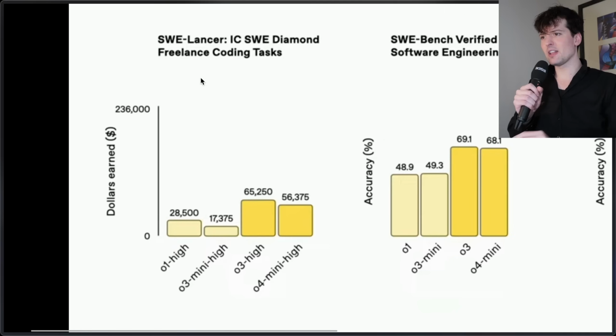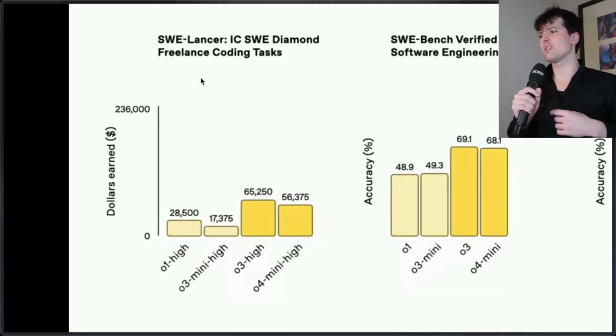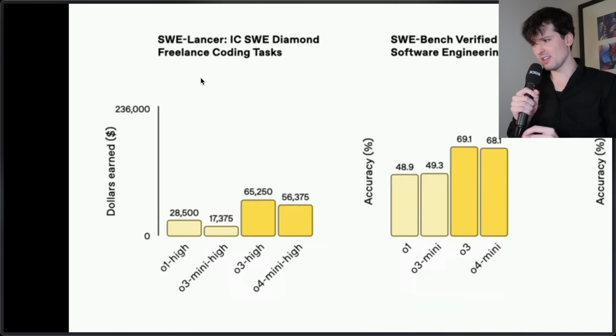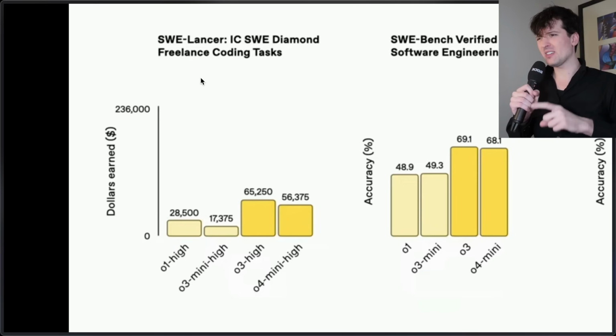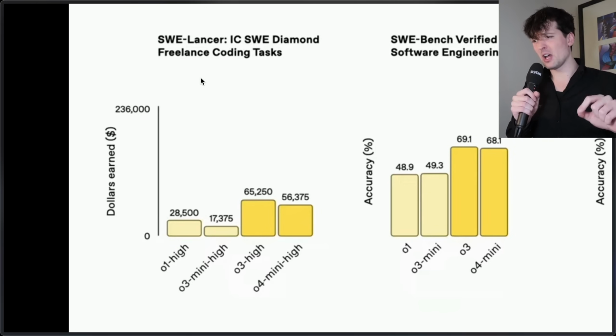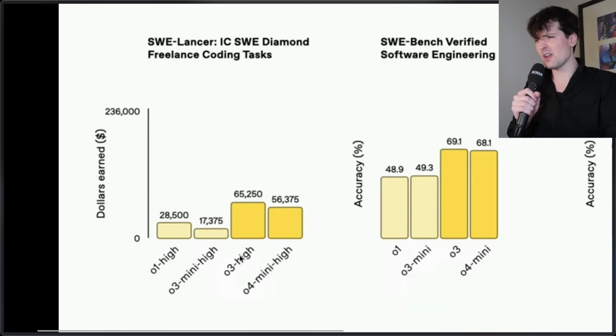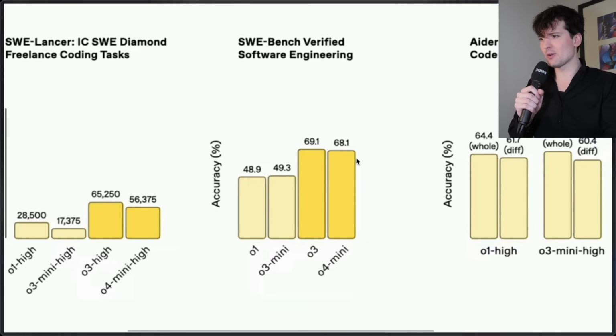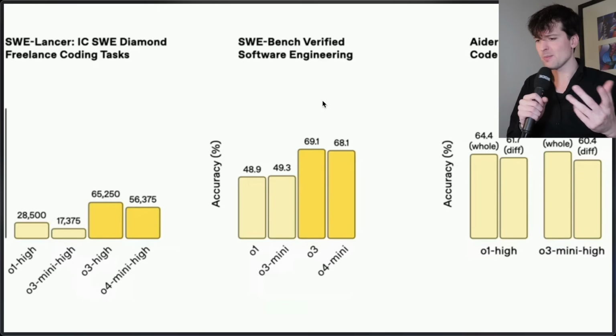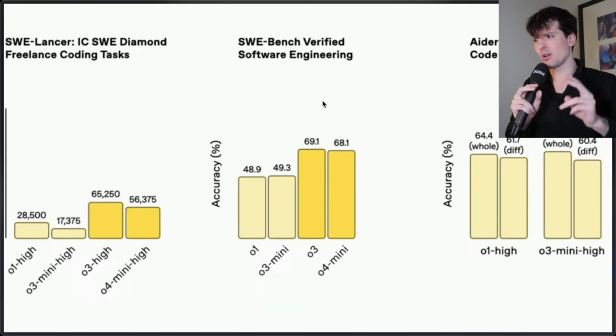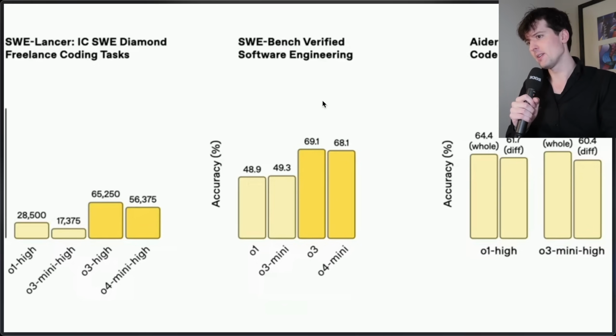Here is the SWE Lancer, which is a benchmark they made a while back for freelancing software dev tasks. O3 High smokes it here. This benchmark was weird when they put it out because it actually made them look really bad compared to Claude. Now it isn't, because O3 Mini and O1 High were roughly the same range as Claude 3.5 was. Now that they're double that, that's a very good look for them. And O3 and O4 Mini are both way higher on the SWE bench, which is a more common benchmark for how accurately an AI model can handle certain issues on GitHub.